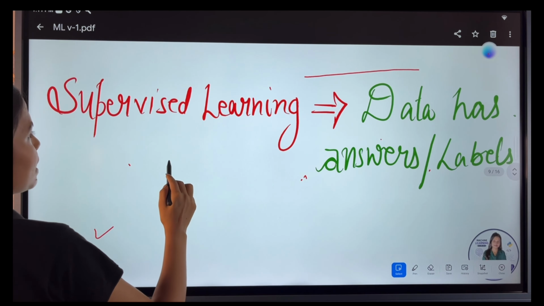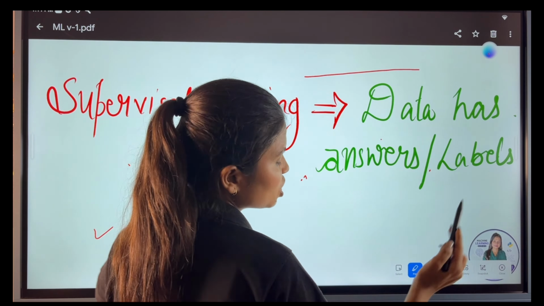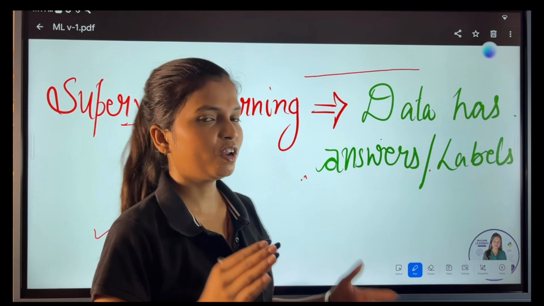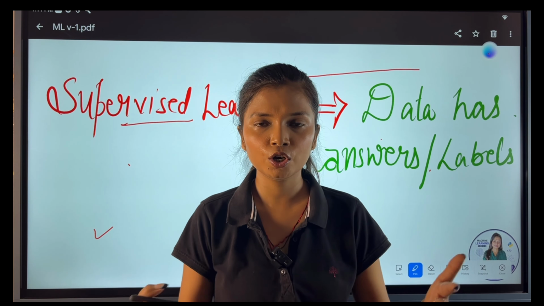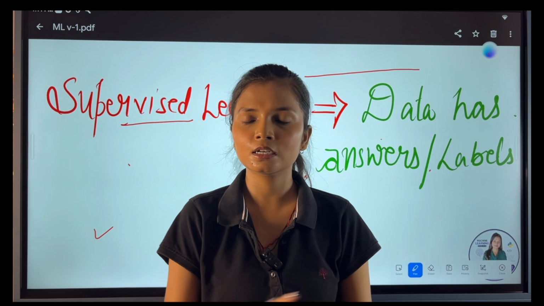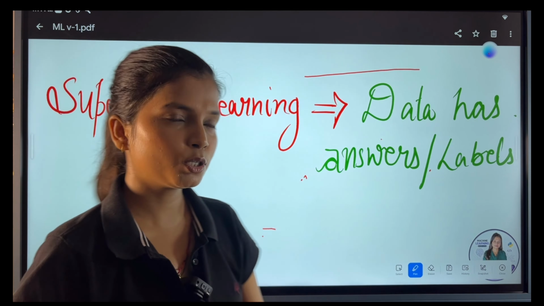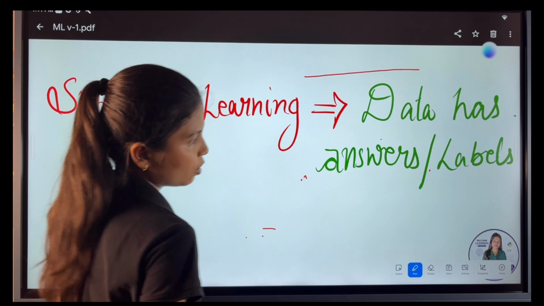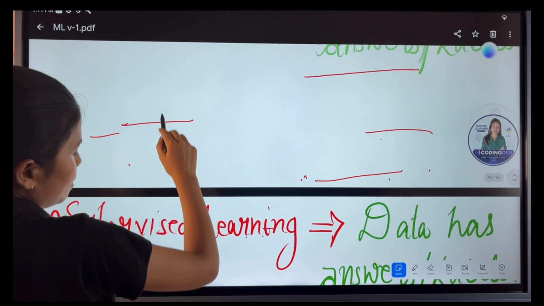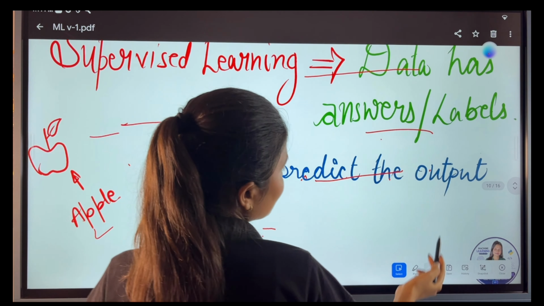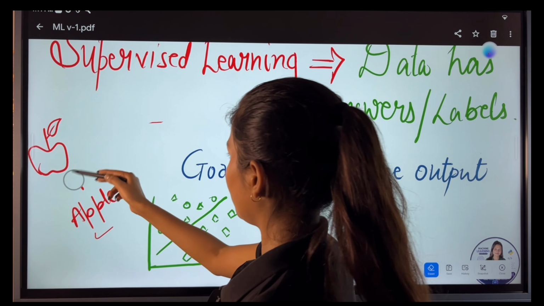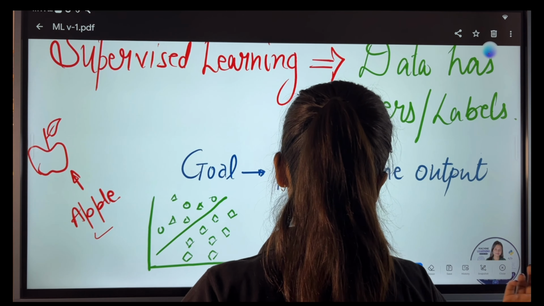Let us move on to understanding what supervised learning is. Supervised learning means teacher and student: how a teacher trains the student under supervision. When we have a mentor, a teacher, we know where to go, what to learn, what the roadmap is, what the tips and tricks are. The same thing happens in a supervised learning model, where we have data with labels and the model can easily understand the correct answer, and on the basis of the correct values, the model can predict. For example, if I show this image saying that this is an apple, the model can easily learn it, right?